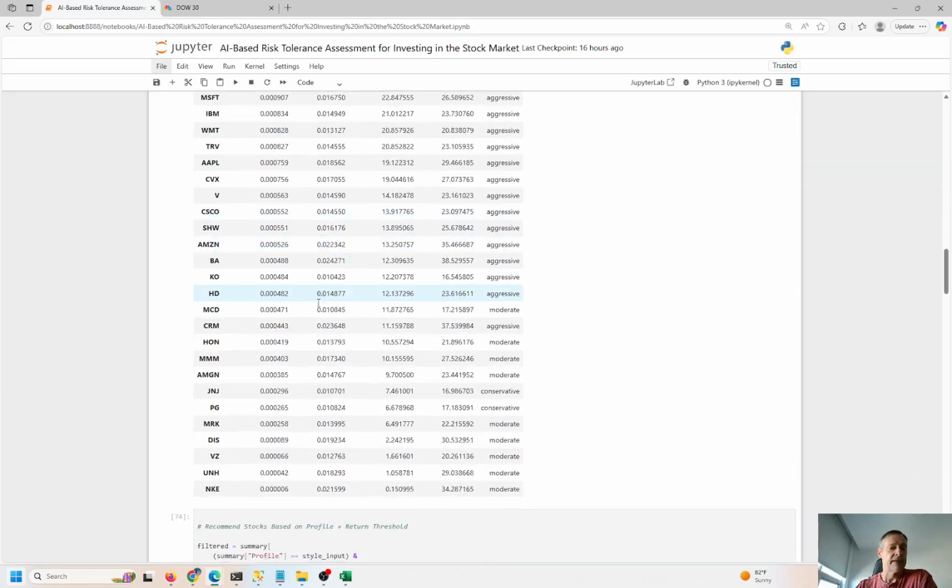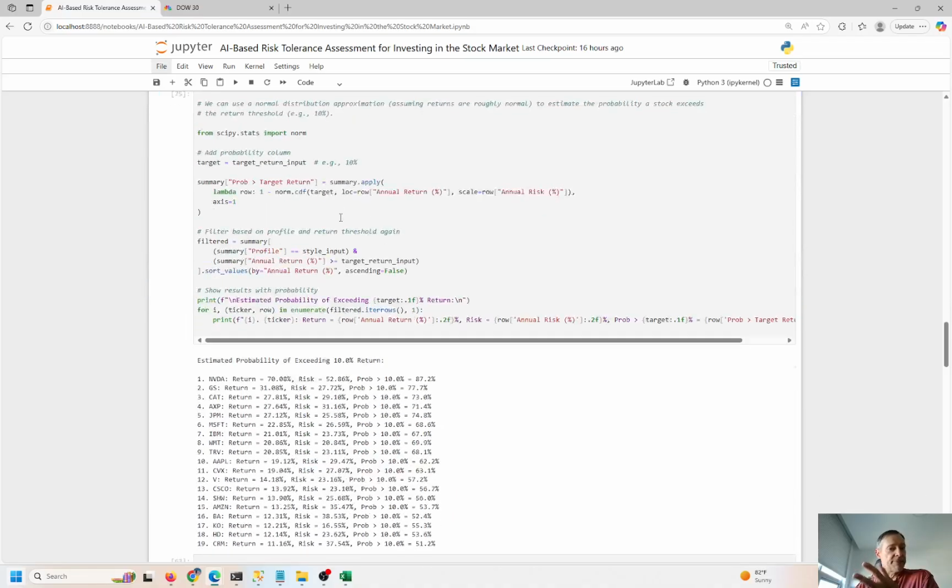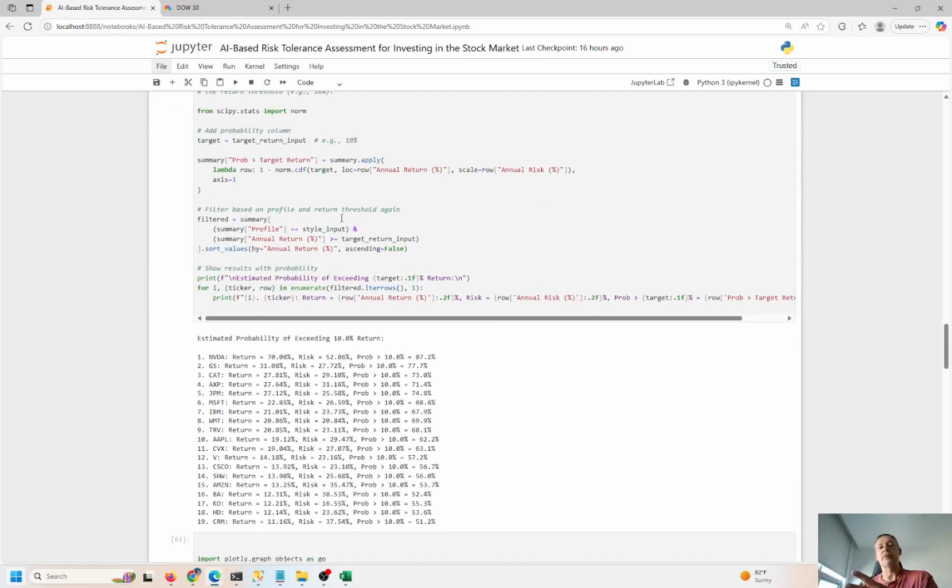But based on that historical, we know what NVIDIA's returns were. We know what CRM returns were. We know what Apple's returns were, okay? And we know the risk profile. But now in this scenario, I want to say, what's the probability if we invest in this stock going forward, am I going to have greater than 10%?